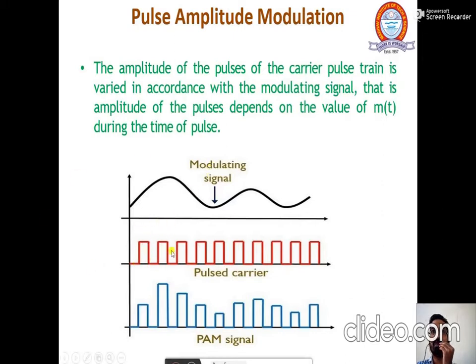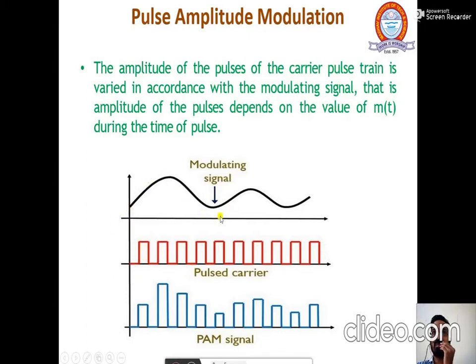Okay, so here we are considering this as a modulating signal. This is one type of sinusoidal signal. Now, what is the carrier? Here we are not considering a sinusoidal carrier. Here we are considering the pulse carrier. So, this is a pulse train, and this pulse train is considered as a pulse carrier. Now, this pulse train will have an amplitude of 1.